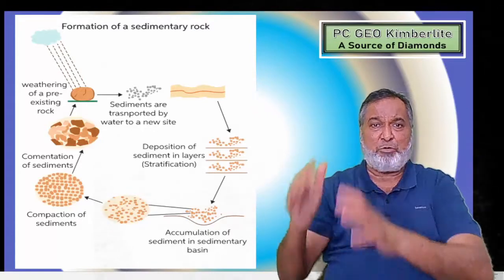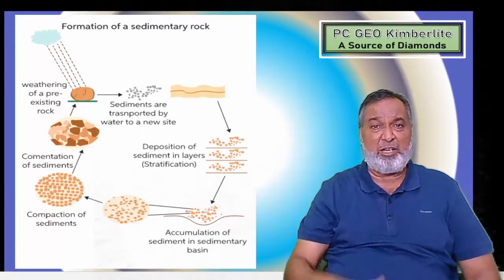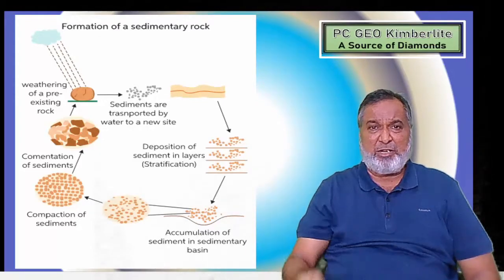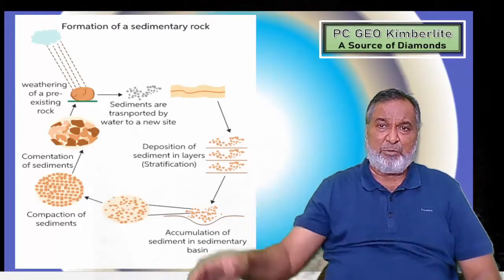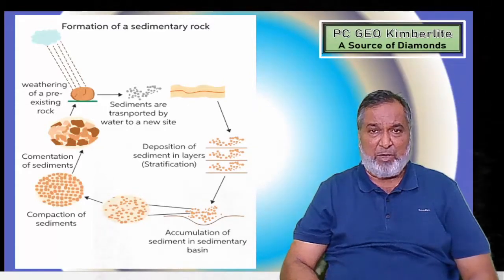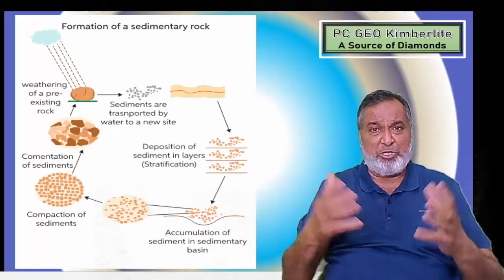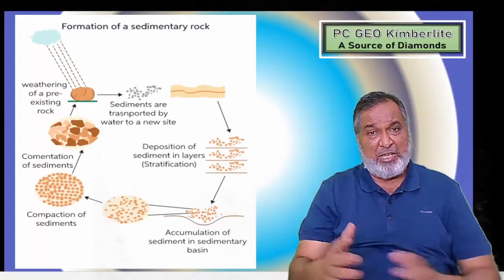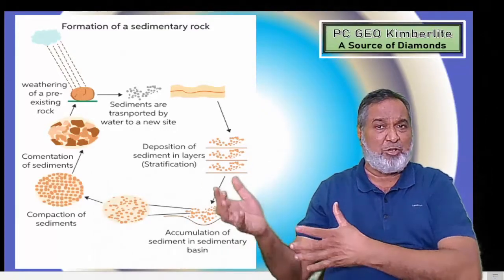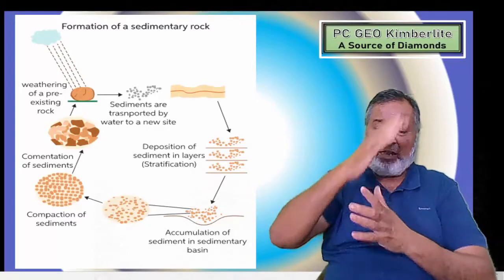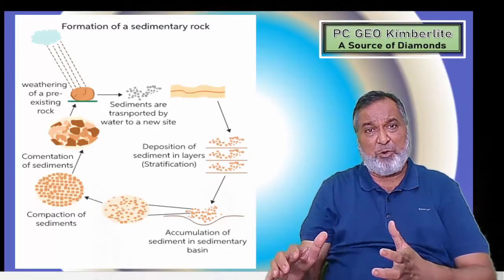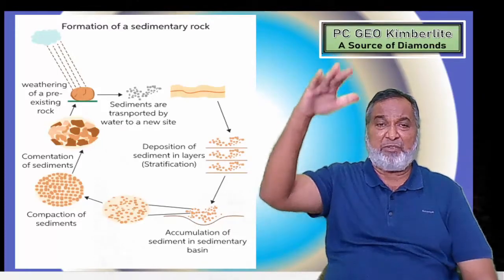So these are going to be dumped, and with this we are going to get continuous deposition. If erosion is continuous, transportation is continuous, and automatically deposition is continuous, then the layering will go on and we are going to get the perfect one. There is no chance for erosion wherever the material is dumped. But if there is no erosion, then automatically there is no transportation and no deposition. So that material will be exposed, and from there erosion may take place again. Wherever deposition is 100%, layering is perfect.